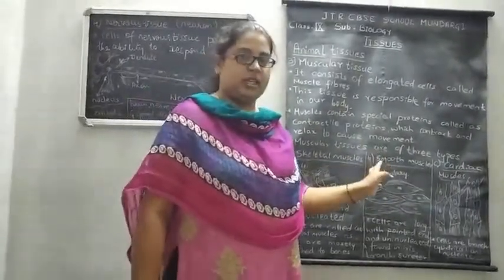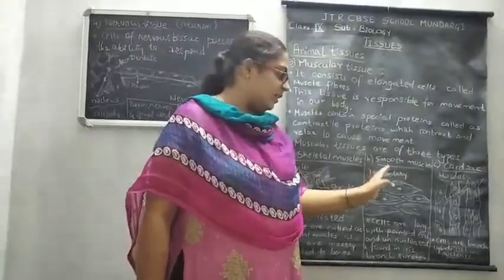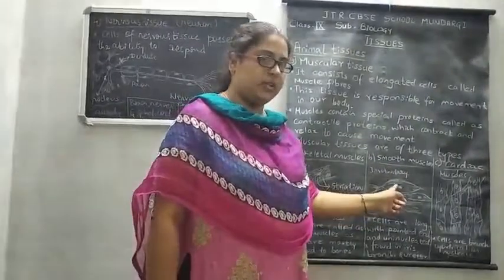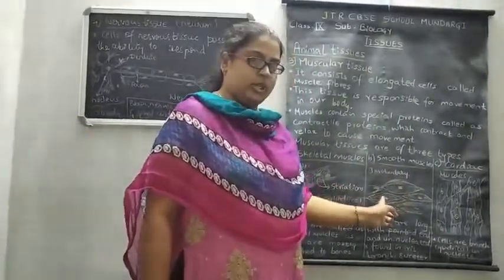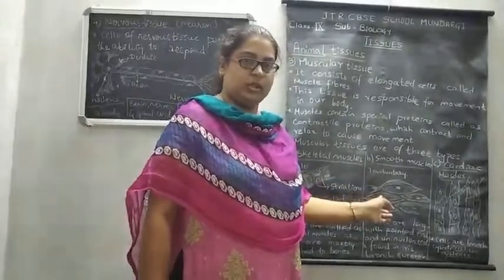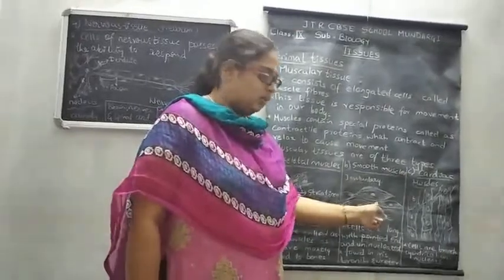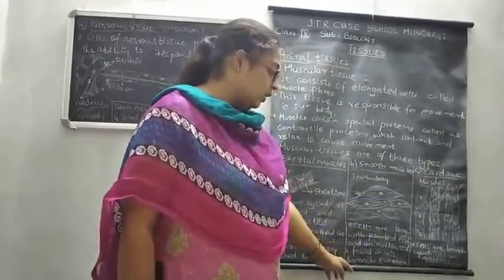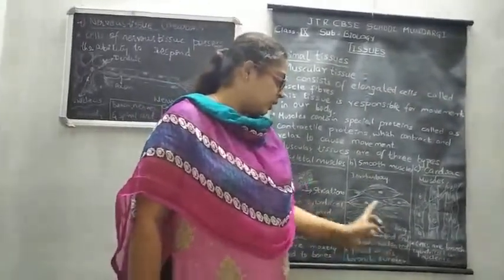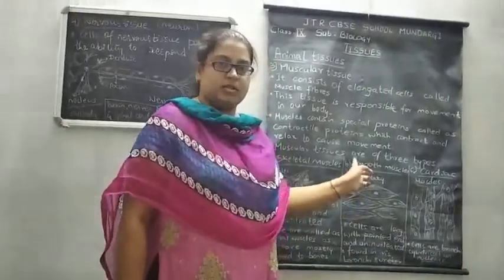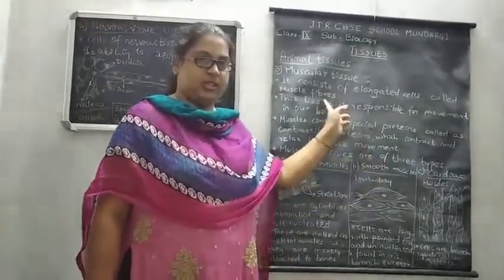So these are called involuntary muscles, and they have only one nucleus, so they are called uninucleated. Smooth muscle cells have pointed ends and are found in the iris, bronchi and ureters. These are called smooth muscles. Clear? This is the second type of muscular tissue.